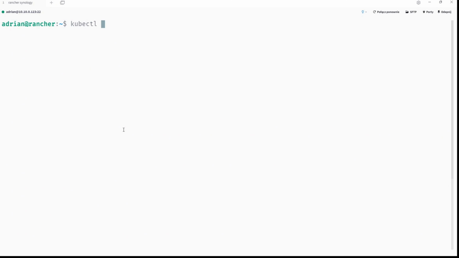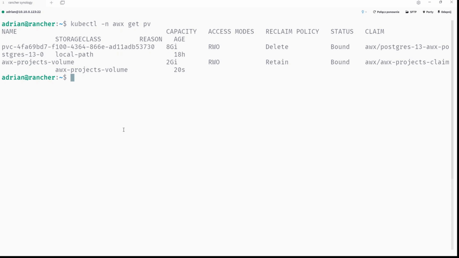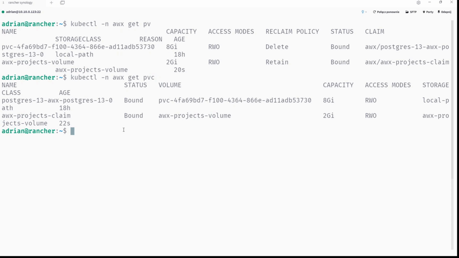So kubectl get, and of course we can use the AWX namespace, so -n AWX and get PV, and the same thing for PVC. So you can see the persistent volume is created, and the one is for Postgres. This one, the Postgres, is created during the first deployment, because the Postgres persistent volume should exist because there is a running database on it.